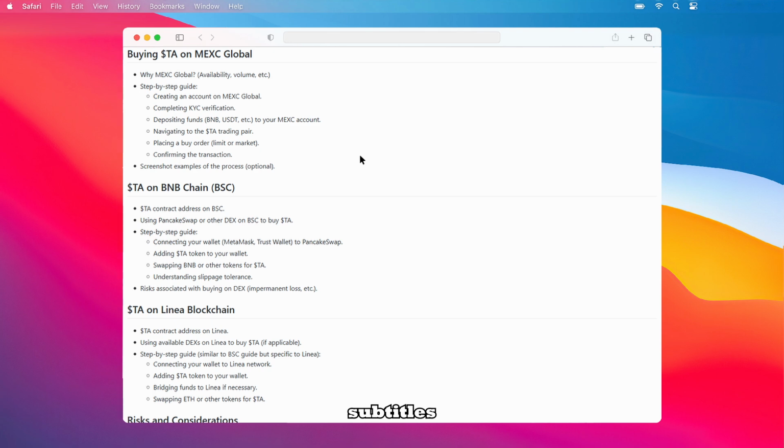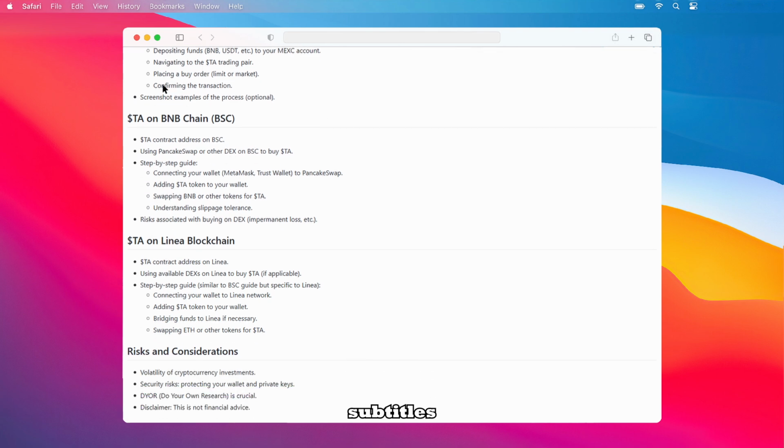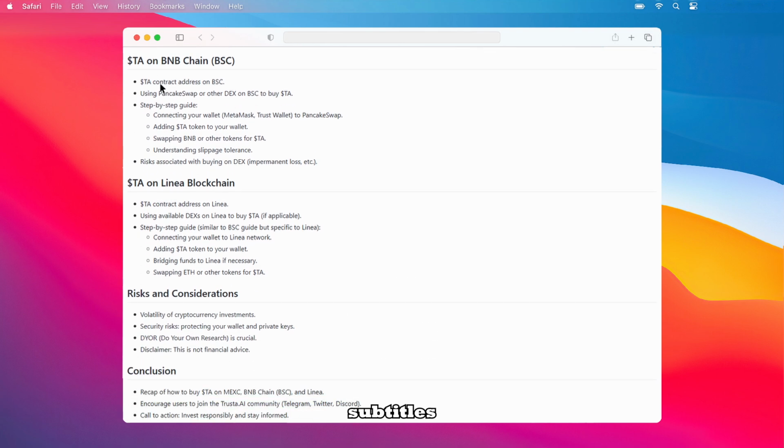To walk you through the process, first you'll connect your wallet, such as MetaMask or Trust Wallet, to the PancakeSwap platform. Next, you'll add the $TA token to your wallet, so it can recognize the token when you make the swap. Then, you'll actually swap your BNB, or another token you hold, for $TA.